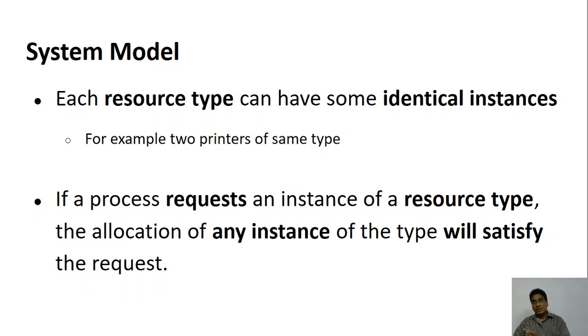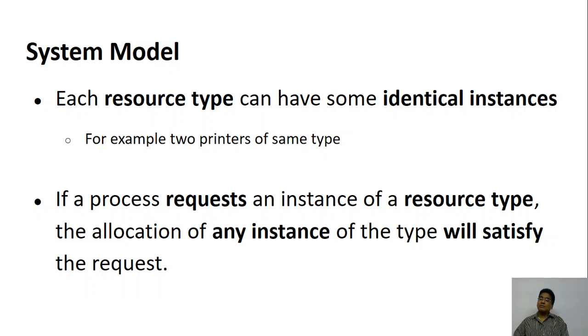You don't say I want this one. If the model is the same, whether this mobile is given or the other mobile is given, it doesn't make much difference because it is the same model. But if you buy a different model mobile, then they are different. So resource type means similar resources which are identical.